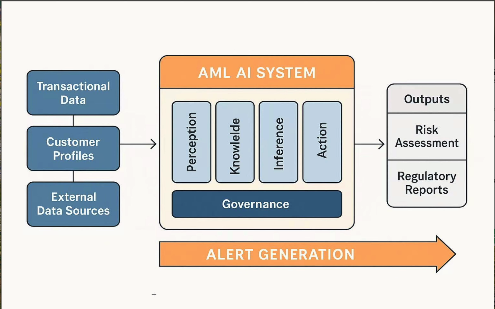At its core, the AML AI system takes in three main types of input data: transactional data, which includes payment flows, transfer amounts, and timestamps; customer profiles with KYC data, risk scores, and known affiliations; external data sources like sanctions lists or adverse media. These inputs feed into the agent system, which has four core components: perception, knowledge, inference, and action.